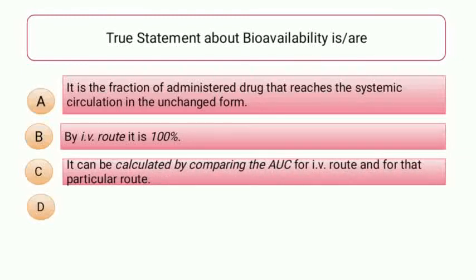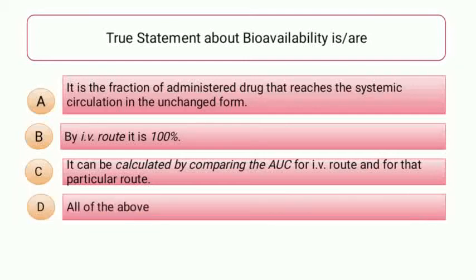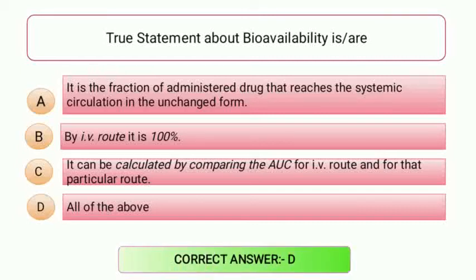Option number C, it can be calculated by comparing the AUC, that is area under the plasma concentration time curve, for the IV route and for the particular route. Or option number D, all of the above. So students, the correct answer for this question is option number D, that is all of the above statements are true about bioavailability. Moving to the next one.